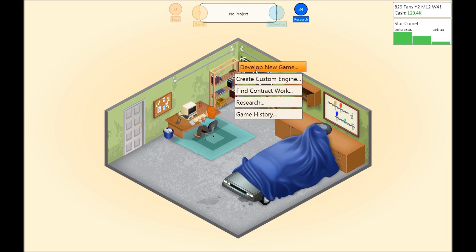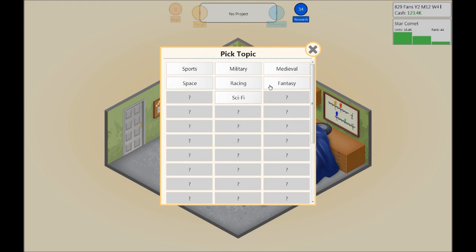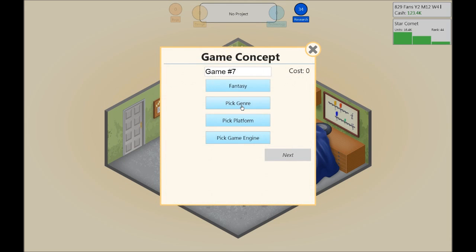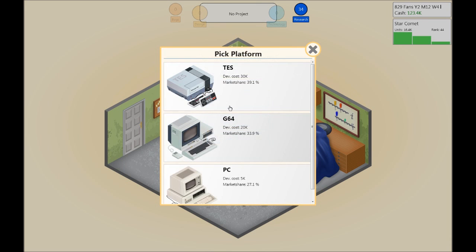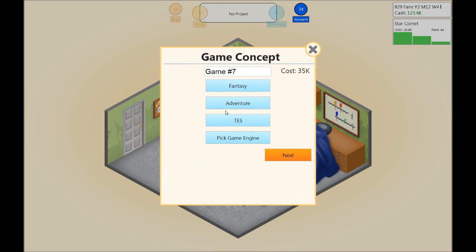I know, let's release another game. Pick topic. It's gonna be fantasy adventure on the Tess dagger, and this is Gauntlets of Stone, just for fun.